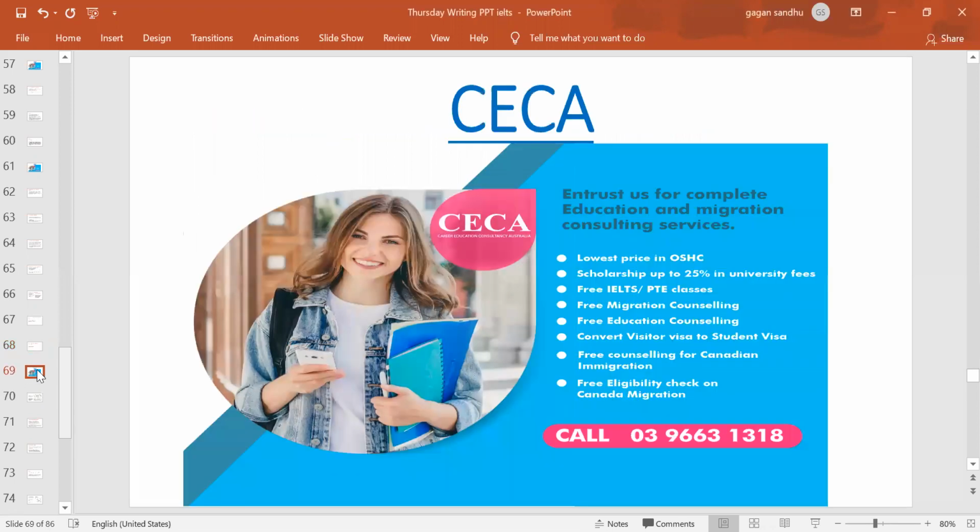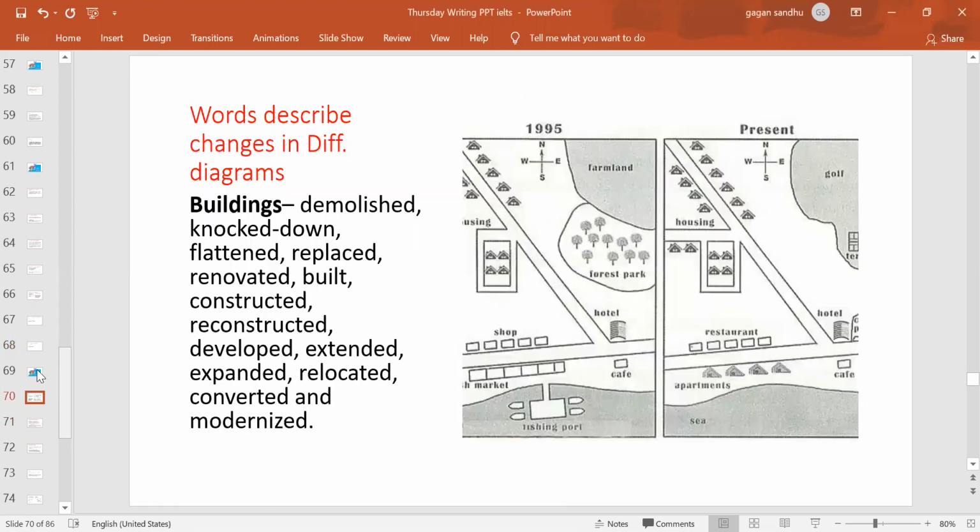Moving to the first category of the map, this is how it will be. The words we need to describe different changes are written here. They all are related to the buildings, right? Because the maps are going to be about buildings. Maybe there is construction, demolishing, replacing, developing, relocating, modernizing, converting, renovating.